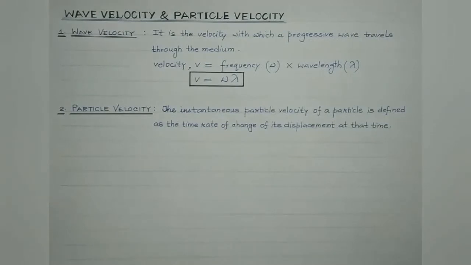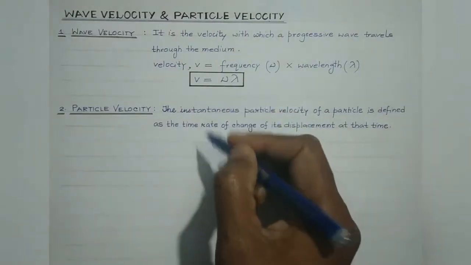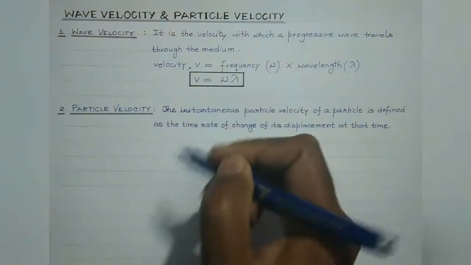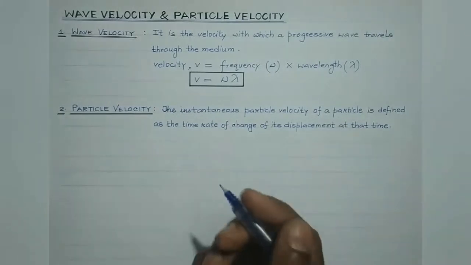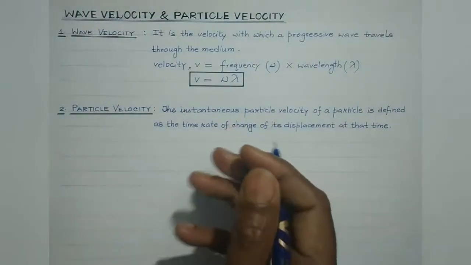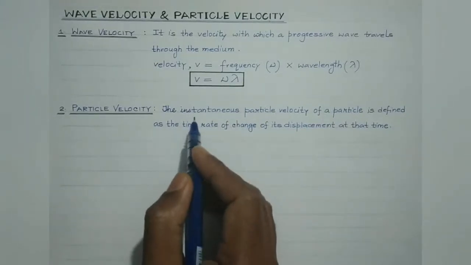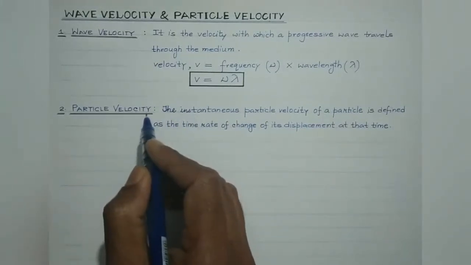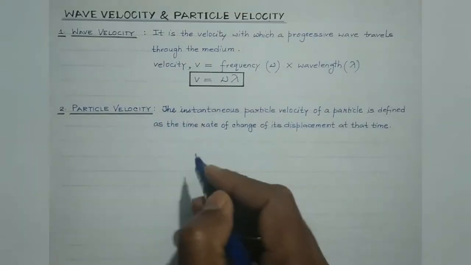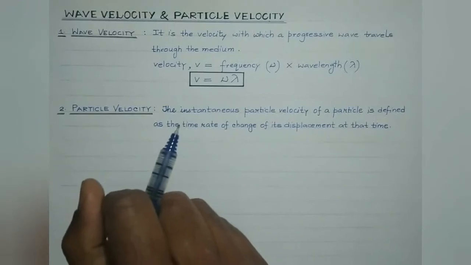Students, a wave, we are aware, propagates through a medium due to the repeated periodic motion of the particles of the medium. So obviously, the velocity of the particle of the medium will continuously change with time. We define instantaneous particle velocity as the time rate of change of its displacement at that instant of time, right?